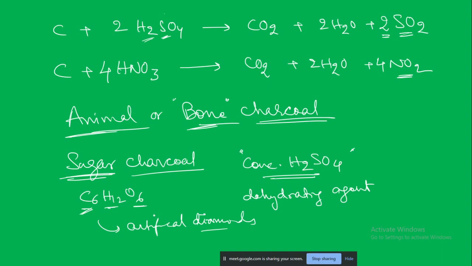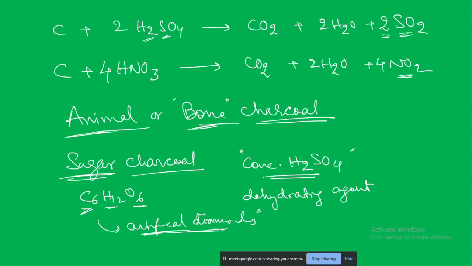If I can artificially make gold, I can be the richest person in the world. These artificial diamonds will mimic the original diamond. You know very well that diamond is nothing but pure carbon, and here also you have pure carbon.